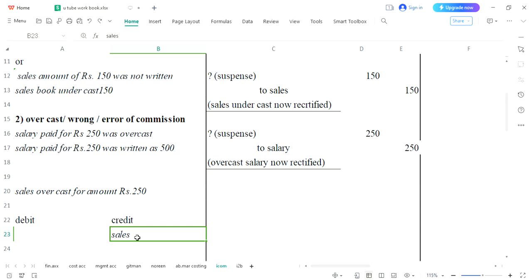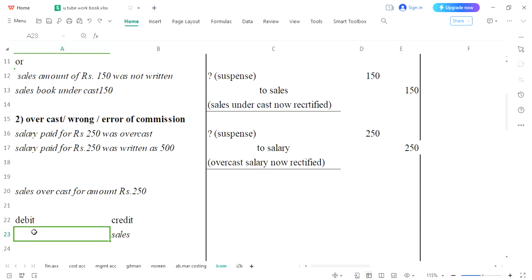So instead of removing, in case of overcast, you will write same amount to the opposite side. That means you will write sales over here, with which what will happen? Amount present on credit side would become equal to amount on debit side. In this way, their effect would be cancelled.